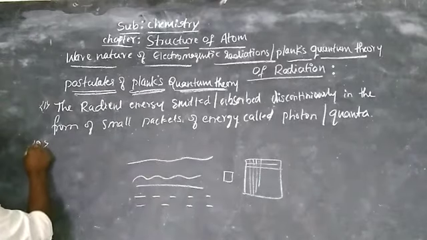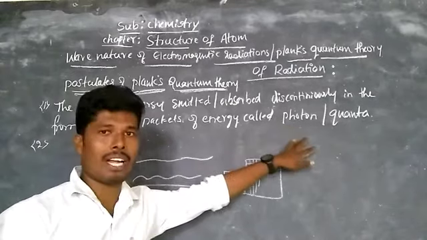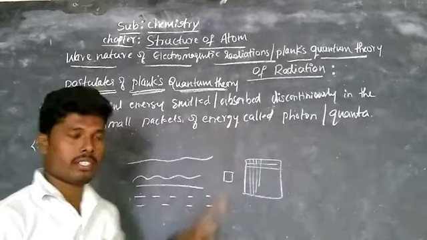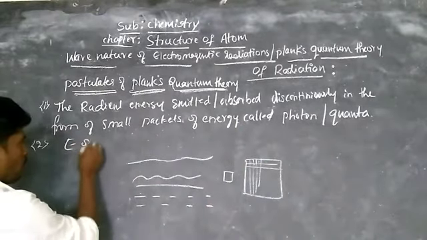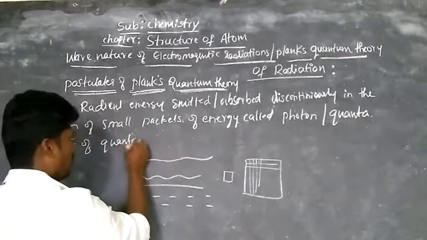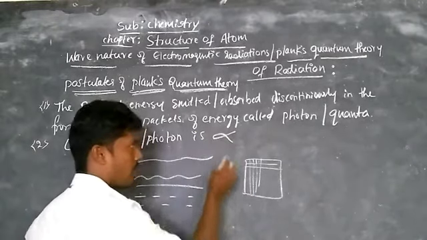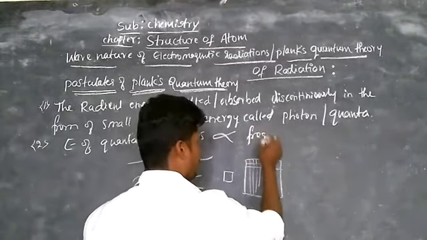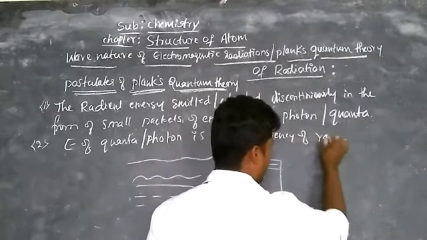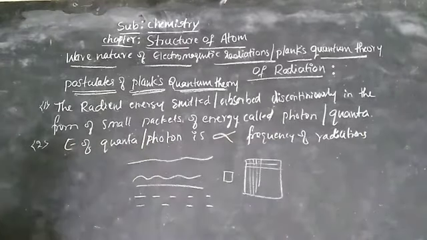Then the second one. The energy of each quantum or photon is directly proportional to the frequency of incident radiation. So the energy of a quantum or photon is directly proportional to the frequency of radiations. That is the second postulate.